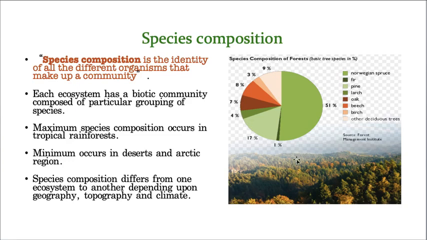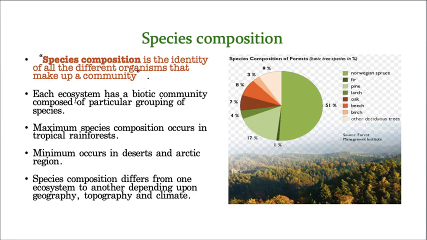Hope by seeing this, you are understanding. At least here you can see information in percentages. See, this is a percentage also. So at least by seeing this, hope you are understanding the meaning of species composition. Again, lastly, I'm telling you, in a given area, how many plants are there and how many animals are there, that is called species composition.